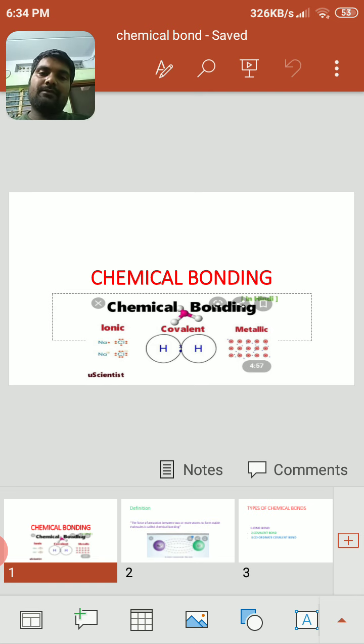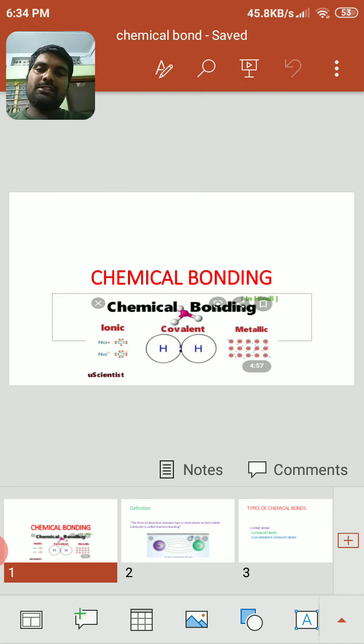First, what is a chemical bond? What is the necessity for atoms to form a chemical bond? Generally, atoms are unstable, so they need to attain a stable configuration by the loss of electrons, gain of electrons, or sharing of electrons. In this way they can form chemical bonds.